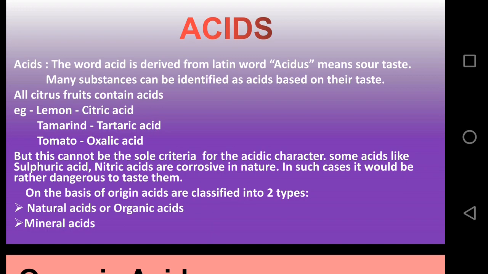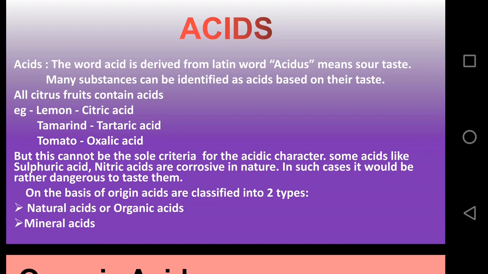Means the substances with sour taste are regarded as acids. Lemon juice, amla, curd, vinegar, tamarind, tomato, and other citrus fruits are also sour in taste because they contain acid.